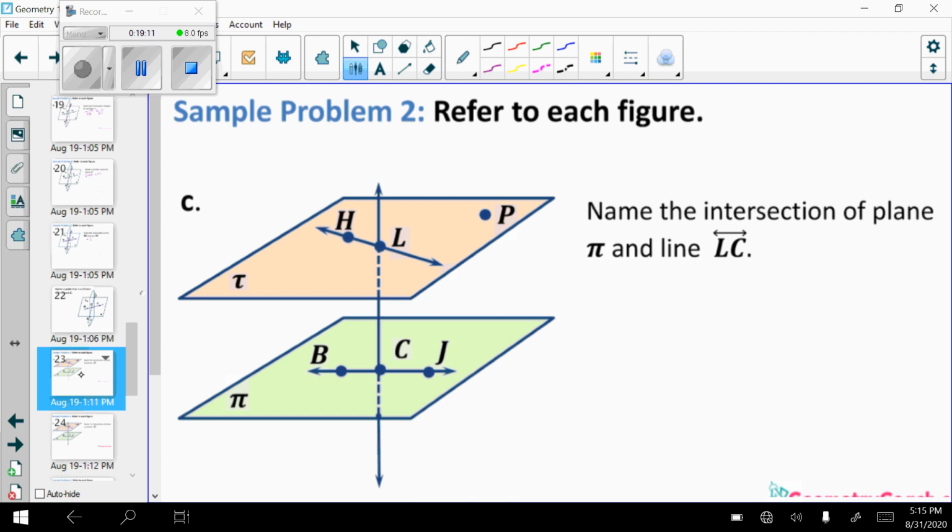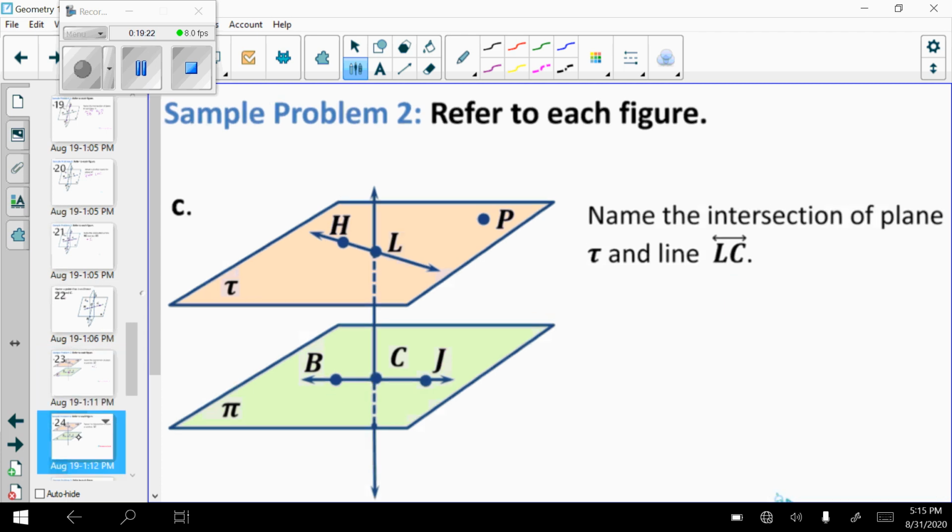So name the intersection of plane pi, that's this plane down here, and line LC. So right there is where my pencil will be going through that. So that is point C. Next one, same picture, name the intersection of plane T. So that's this plane up here and line LC. That is at that point, point L.